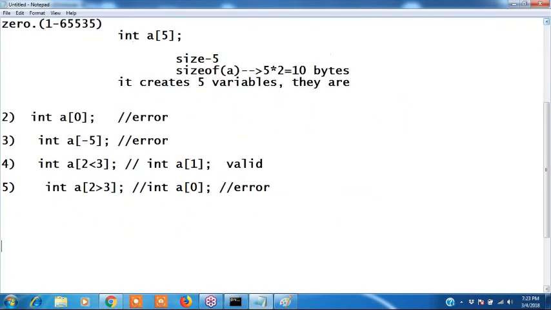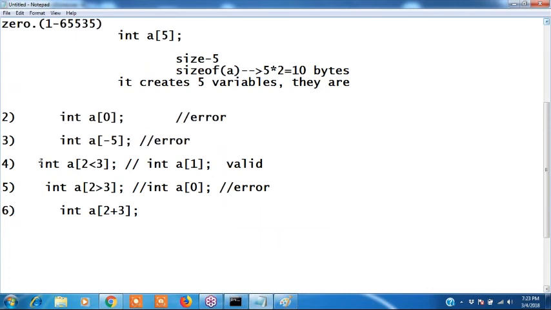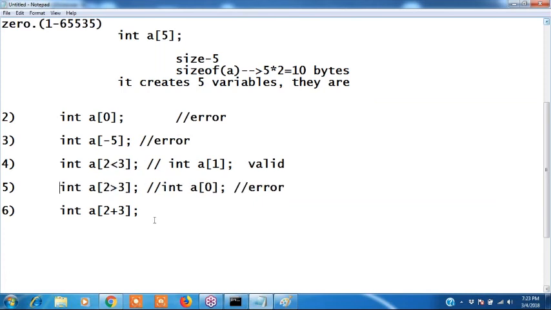Yeah, next one. Sixth one. Can I write int a of 2 plus 3? Is it valid? Yeah, Sai Kiran. Yes. Is it valid or no?